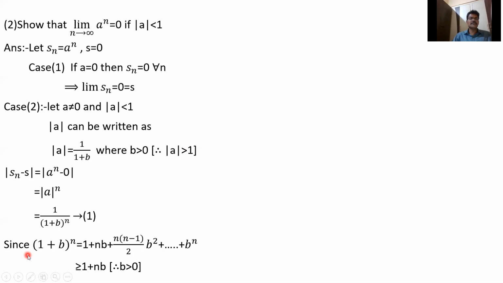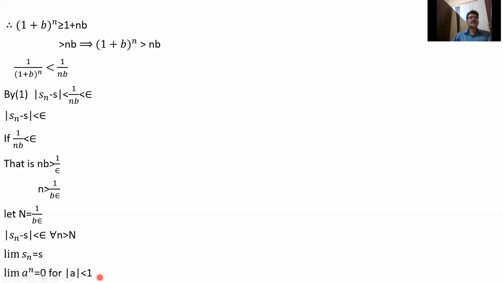So by binomial expansion, 1 plus x whole power n is 1 plus nx, nC2 (n into n minus 1 by 2 factorial), plus nC3 b cube, and so on, b power n. So we'll get 1 plus nb, n into n minus 1 by 2 b square, and so on, b power n. This is greater than or equal to 1 plus nb. In other words, we know that 1 plus x whole power n is greater than 1 plus nx when x is positive. So 1 plus b whole power n is greater than or equal to 1 plus nb.